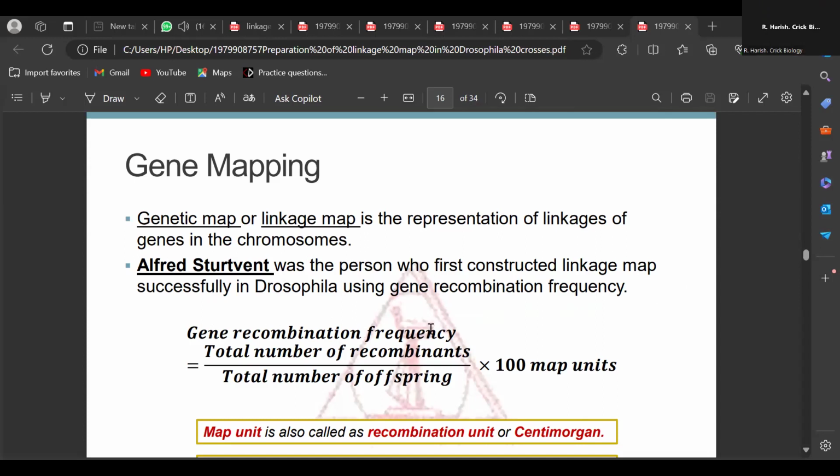How to calculate the recombination frequency or percentage of crossing over: the formula is total number of recombinants divided by total number of offspring, multiplied by 100. The measuring unit is map units.